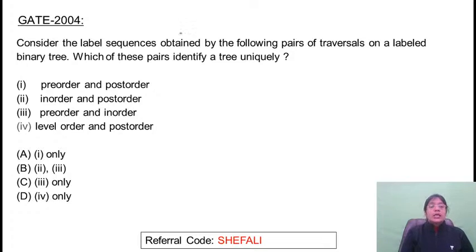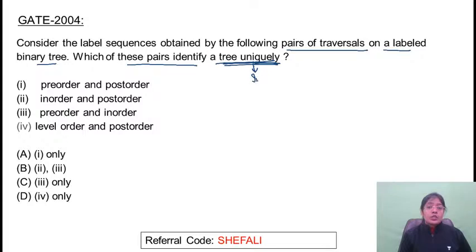B. Okay. Consider the label sequences obtained by the following pairs of traversals on a labeled binary tree. Which of these pairs identify a tree uniquely? Tree को uniquely identify करने के लिए एक तो आपको in order चाहिए. Along with this, any of the sequence of pre or post order. In this question also, there's a confusion between option B and C. In order is must. Pre-order and post-order से unique tree नहीं मिल सकता.